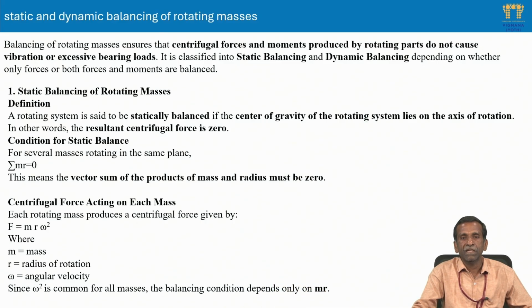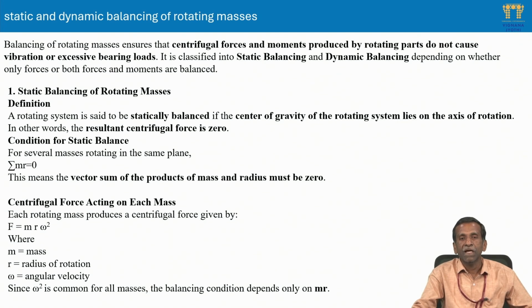Why is balancing needed? Basically, balancing of rotating masses ensures that centrifugal forces and moments produced by rotating parts about the rotational axis do not cause vibration or excessive bearing loads.